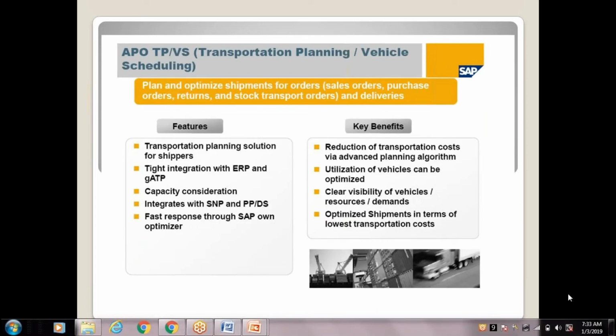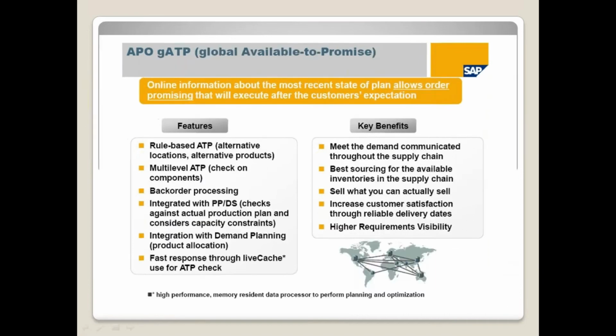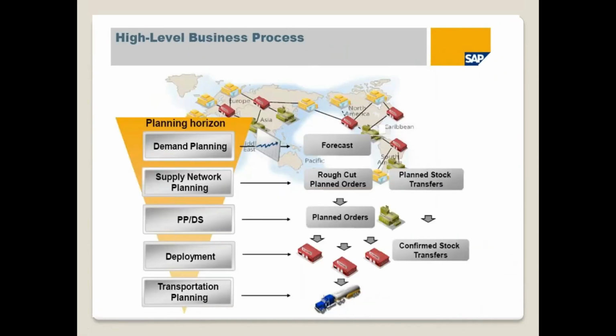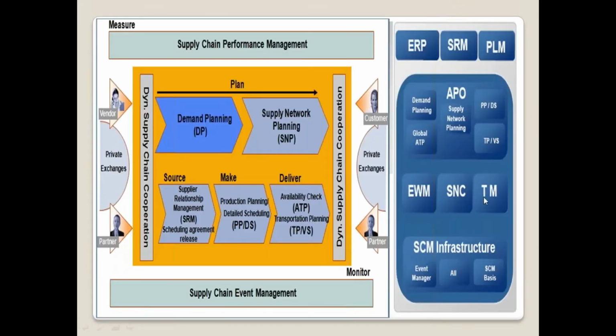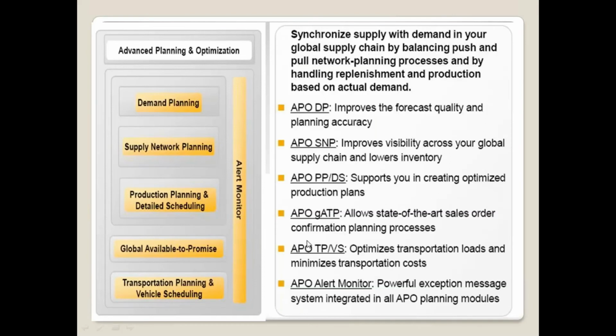So these are all 5 modules in SAP APO. But after the implementation of TM, Transportation Management, which is an advanced version of TPVS, SAP removed this module because the more advanced TM is already available. When they first implemented it, it had limited features. After that, they realized this and gave the new module as TM. So that's why there is no longer this product in the market.